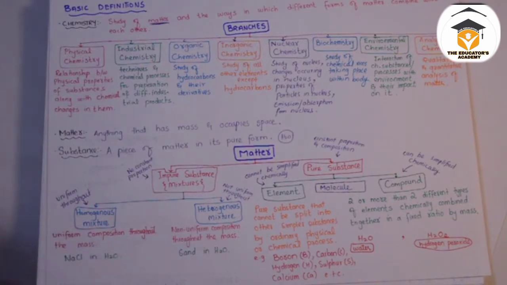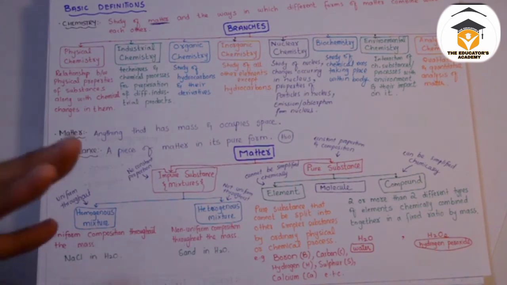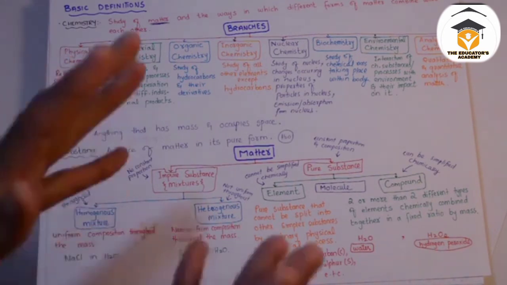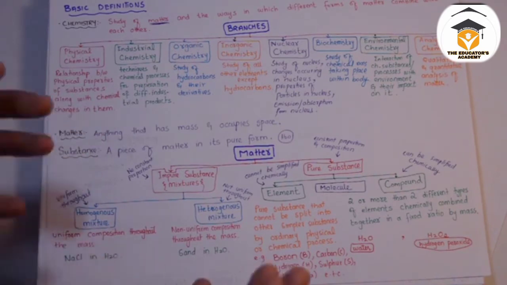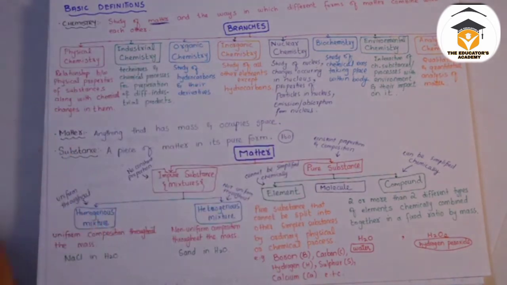What is a heterogeneous mixture? Well, in a heterogeneous mixture there is no uniform mixture. Like if you take sand and put it in water, sand will not dissolve in water. It will distribute there but it will not dissolve. You can see that, and that's not a uniform distribution throughout the water molecules. So sand in water is an example of a heterogeneous mixture where there is no uniform composition.